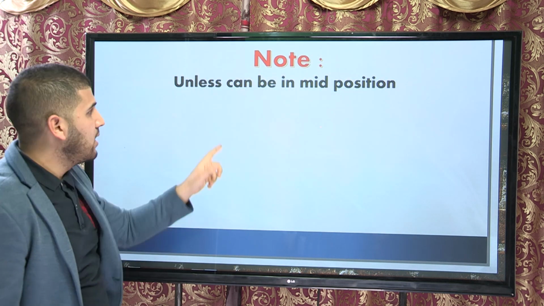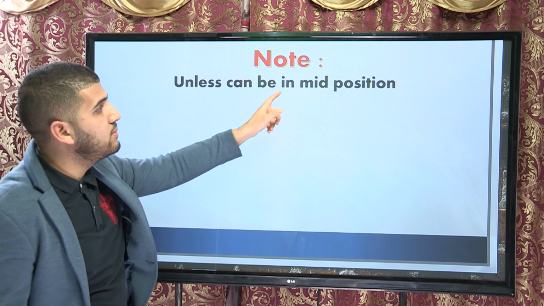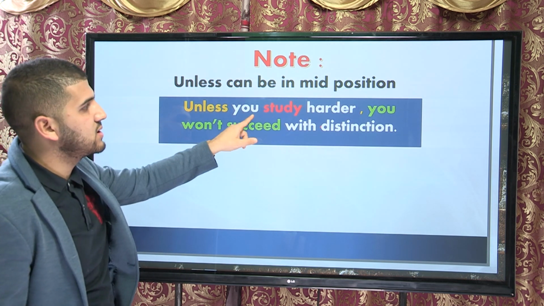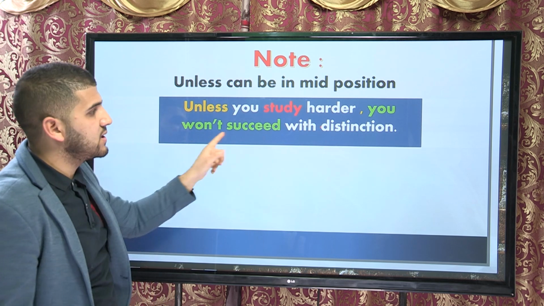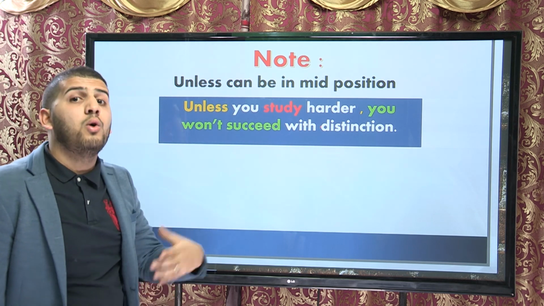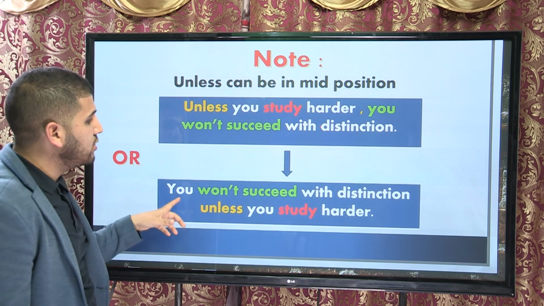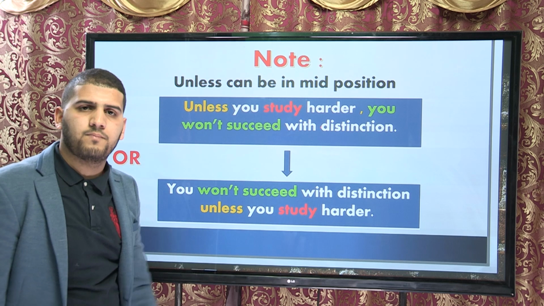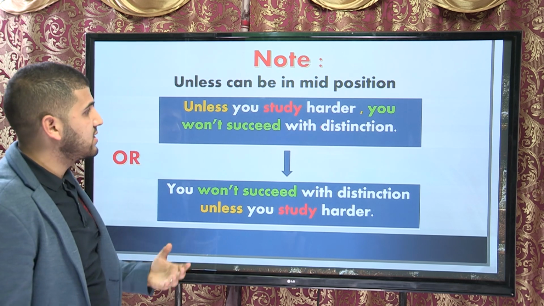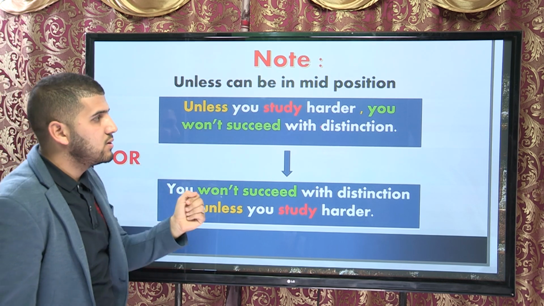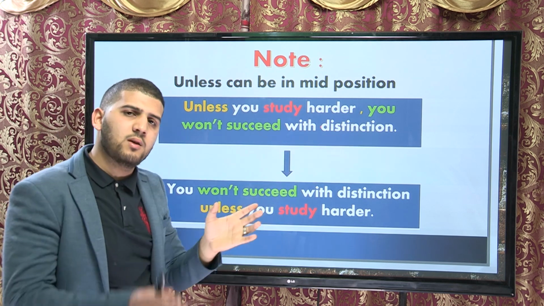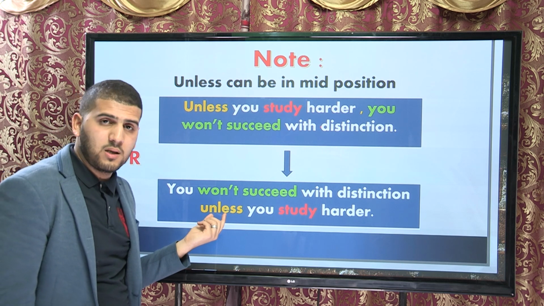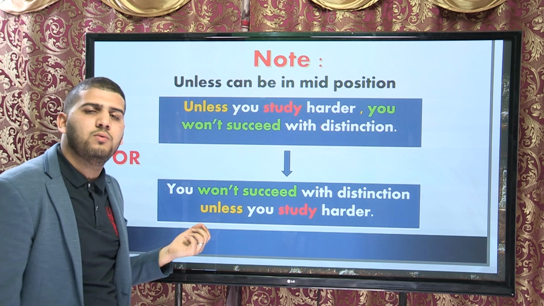Note, unless can be in mid position. So you can say, unless you study harder, you won't succeed with distinction. Or you can say, you won't succeed with distinction unless you study harder. If you start your sentence with unless, you need to put a comma to separate the two clauses. However, if you put unless in a mid position, there is no need to put a comma.